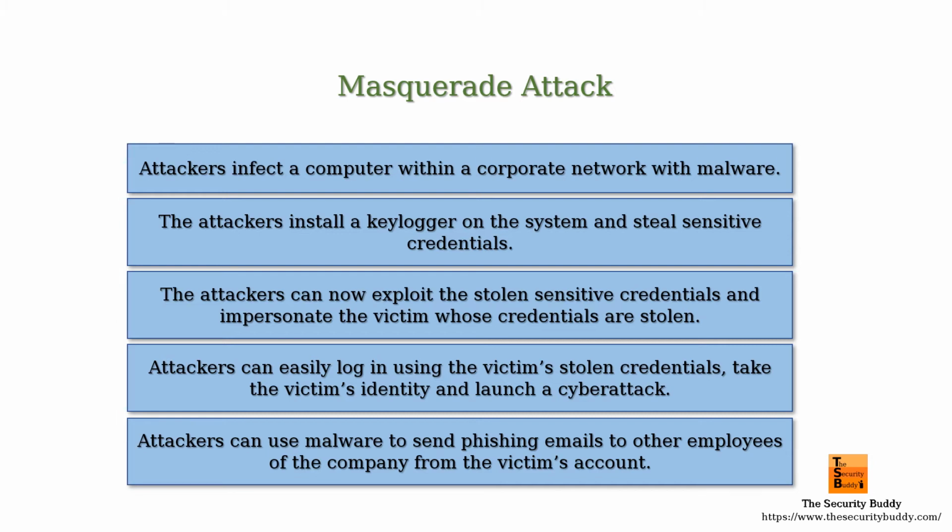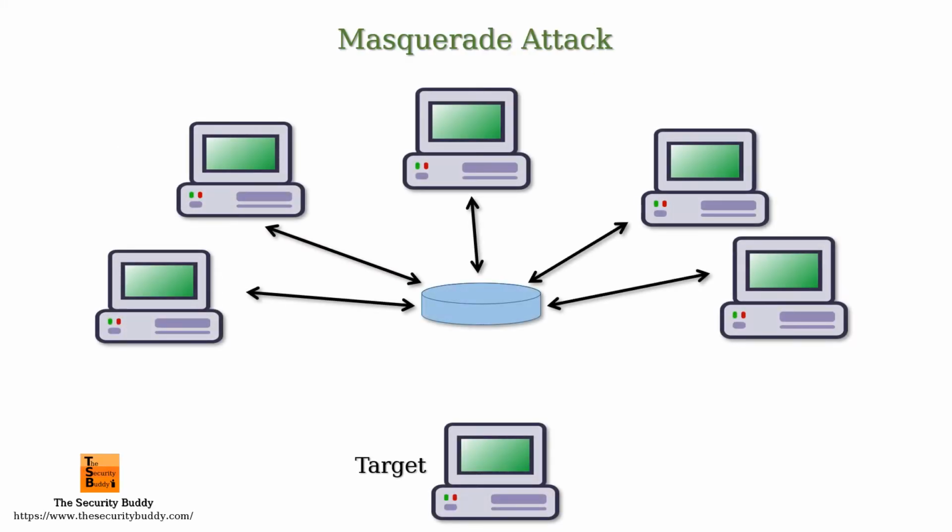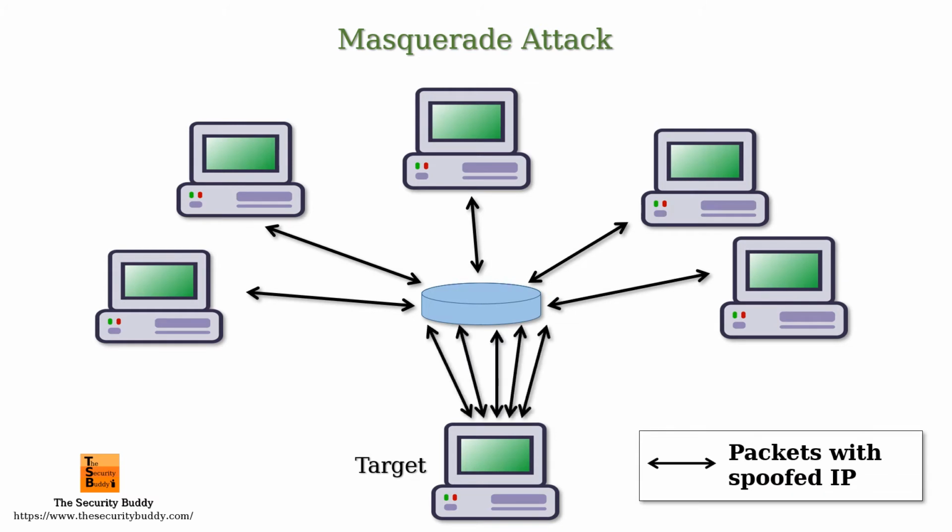In another type of masquerade attack, attackers can use a fake network identity and launch a cyber attack like a DDoS attack. Attackers can send lots of requests to a target host by spoofing the source IP address of each packet. The sent requests can overwhelm the target host to the extent that the requests take all the network bandwidth or computational resources of the target host and make the target host unavailable for its intended users. Here, the attackers masquerade the network identity such that it becomes difficult to detect the actual source of the attack.